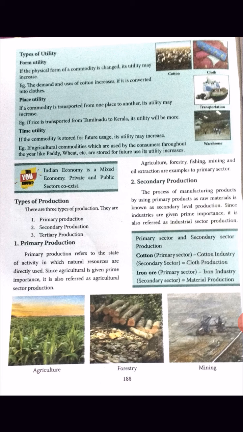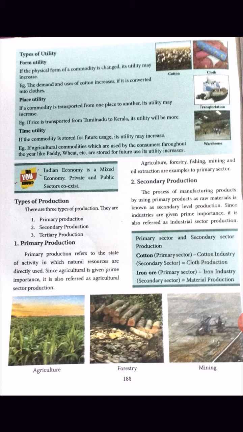Third one, time utility. If the commodity is stored for future usage, its utility may increase. We are storing the commodity for our future use.